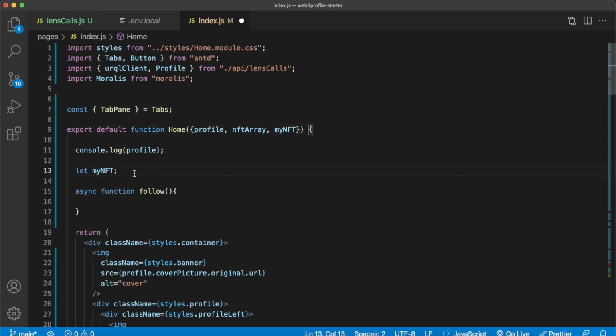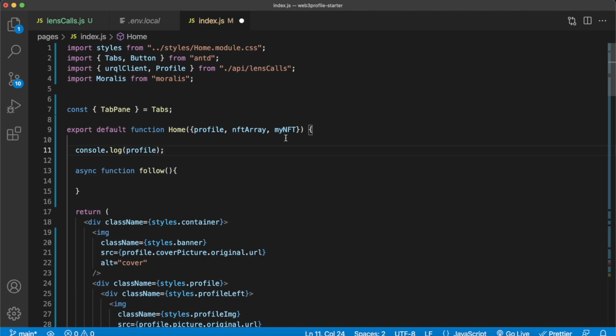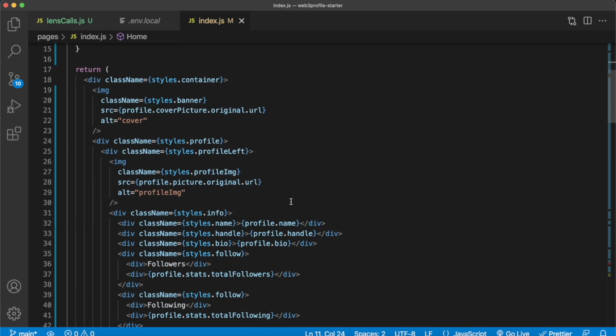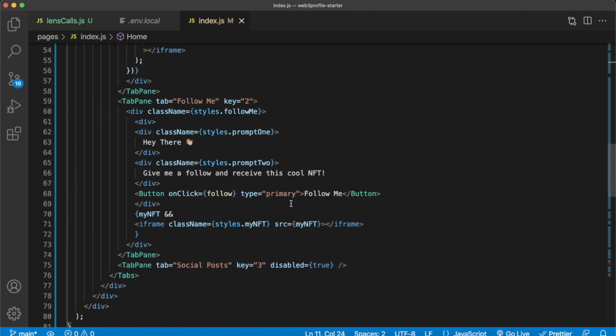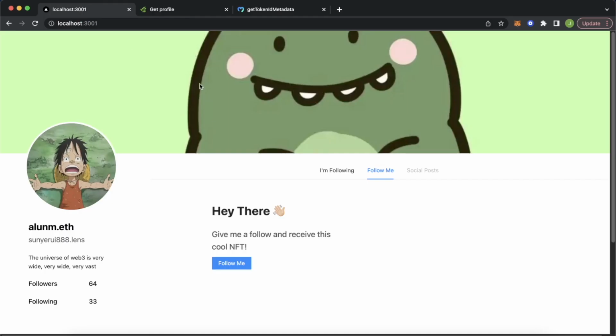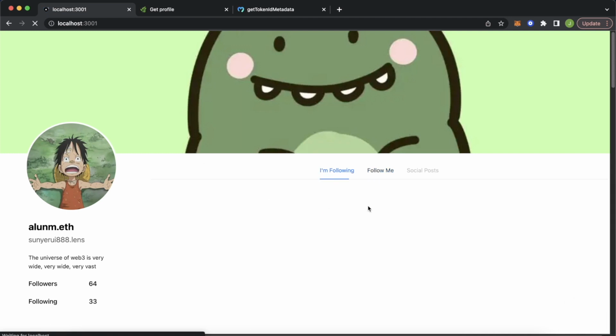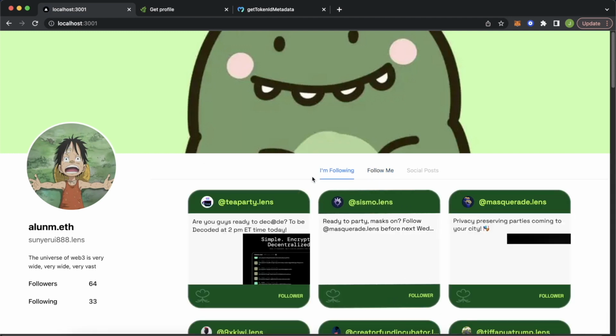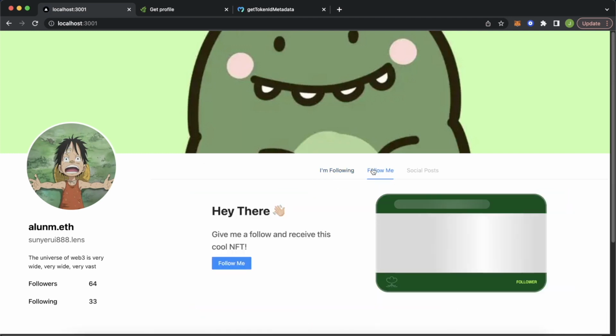We can remove the declaration from the component itself because now we have it as props, and you can see over here in tab 2, as long as we have an NFT, we're rendering an iframe where the source is the NFT itself. So jumping into our development server here on localhost 3001, refresh the page. It should take you to the first tab like it did here. But now if we select the second tab, now we are rendering also the follow NFT. So users know if they press this follow me button, what NFT they get as a reward.